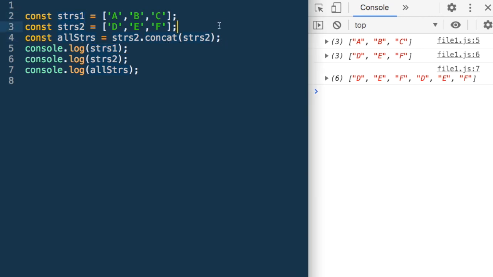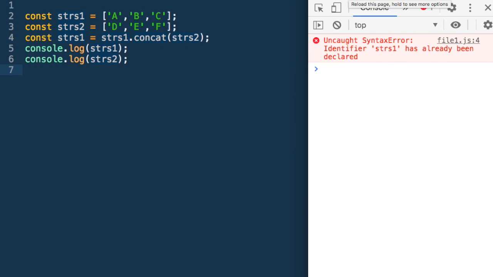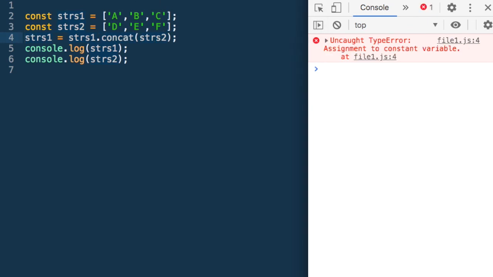So suppose I wanted strs1 to now carry this value, so I am doing strs1.concat and assigning it to strs1. We don't have all strs, so let me remove it. Now if I run it, I get an error that strs1 has already been declared. So let me correct it. Let me run it. It gives an assignment to constant variable error.